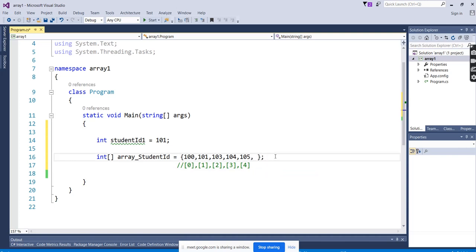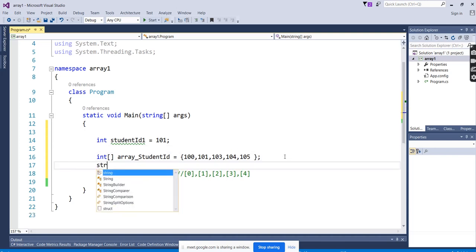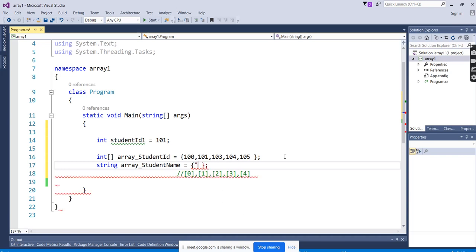If you really want to store strings, then you have to create a string array. The data type will be string array. We're creating an array for student names.